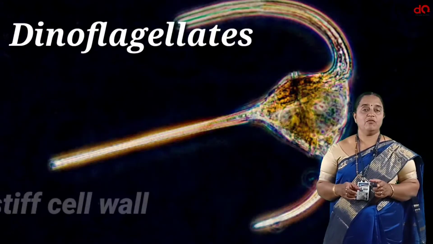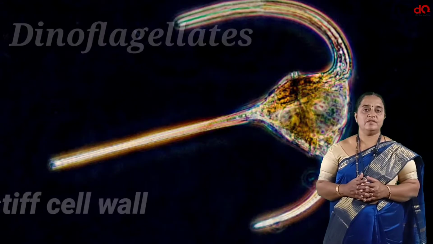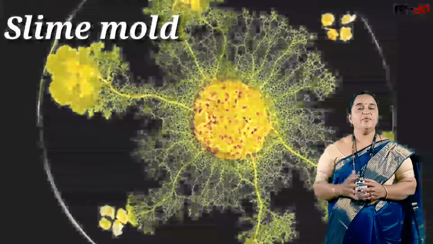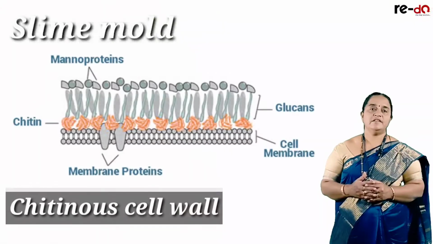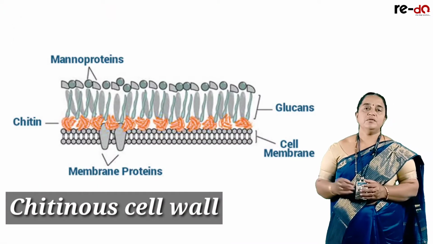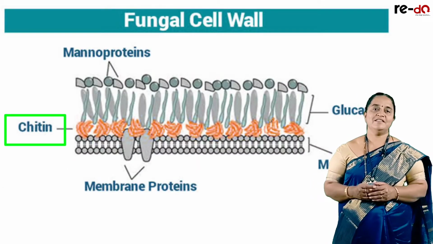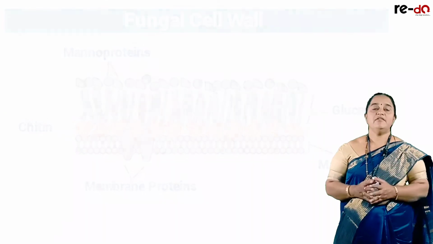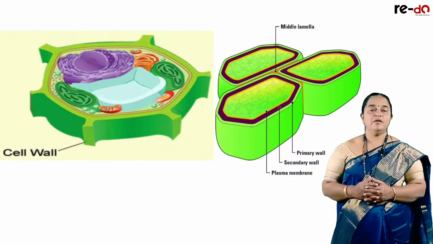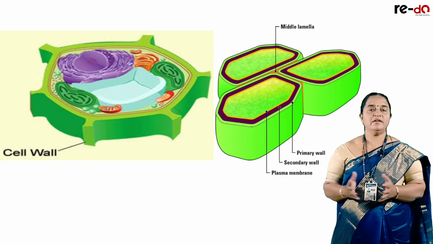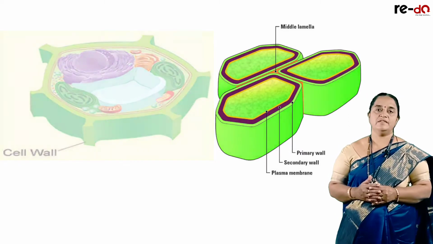Dinoflagellates have a stiff cell wall, but the main compound is cellulose. Then slime molds will have a chitinous cell wall. As you come to mycota, fungal cells are also protected by a chitinous cell wall. But the well-developed cell wall, having most of the functions such as protection and helping in transport, we find in plants.